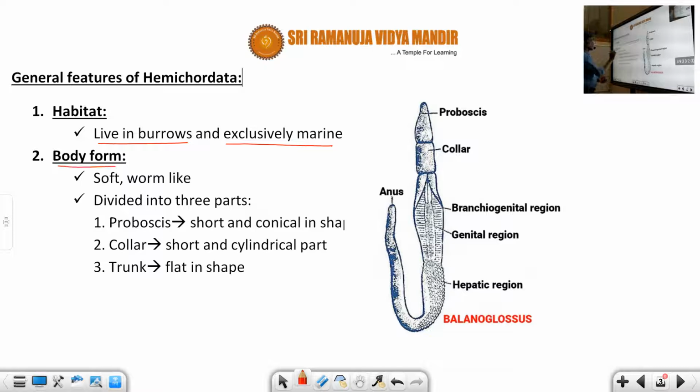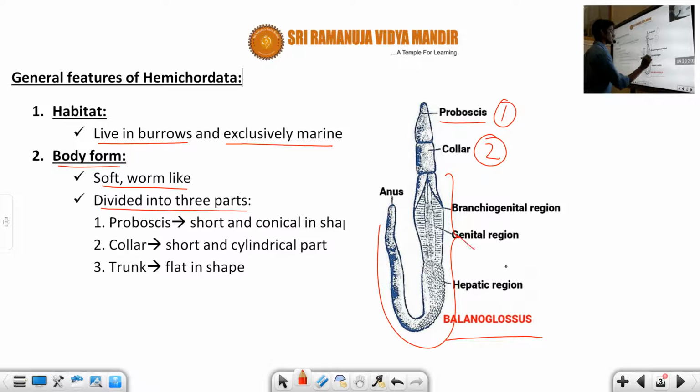Fine. So what is the body form, students? It is a soft, worm-like body. You can see the body of the Balanoglossus has a worm-like appearance. And it is divided into three parts. What are the three parts, students? The first part we call the proboscis. The second part we call the collar. And the remaining part represents the trunk. The trunk is the third part.